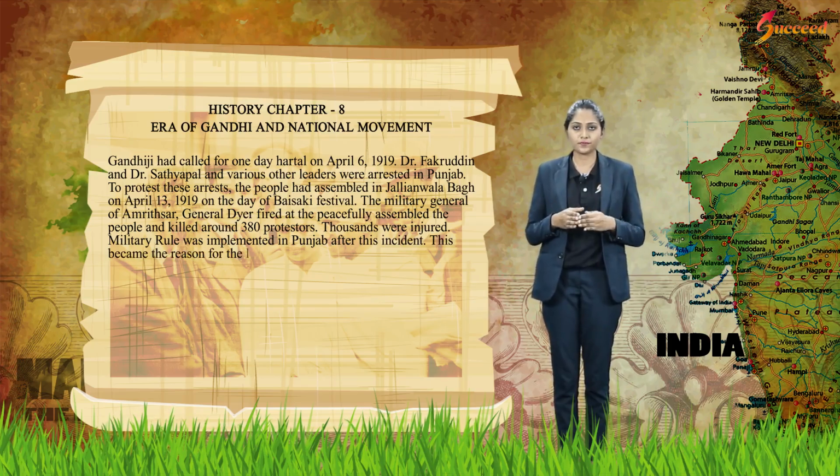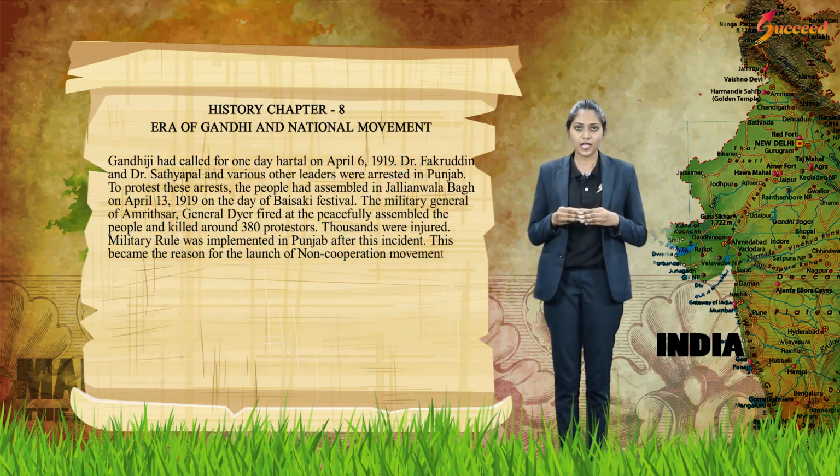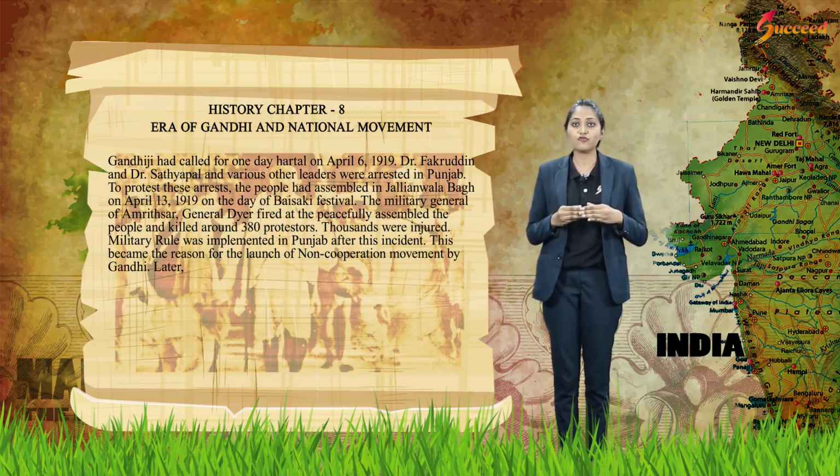Thousands were injured. Military rule was implemented in Punjab after this incident. This became a reason for the launch of the non-cooperation movement by Gandhi. Later, Udham Singh, a revolutionary, killed General Dyer in England.